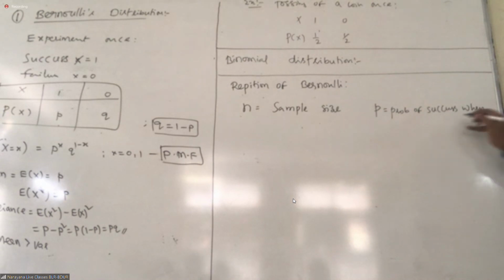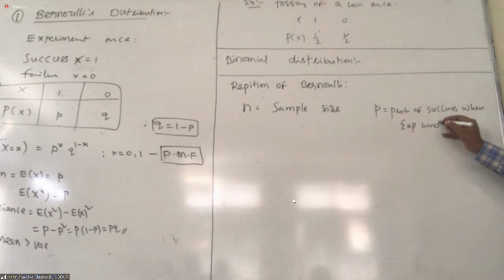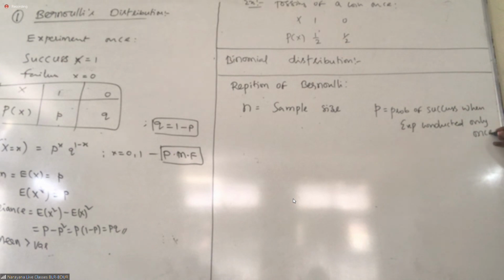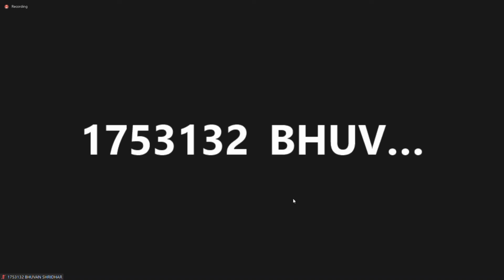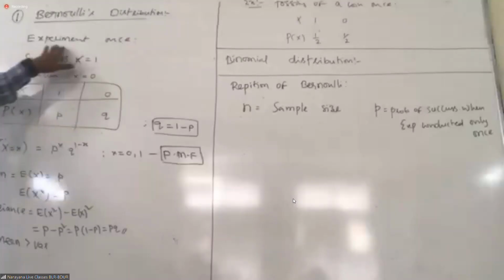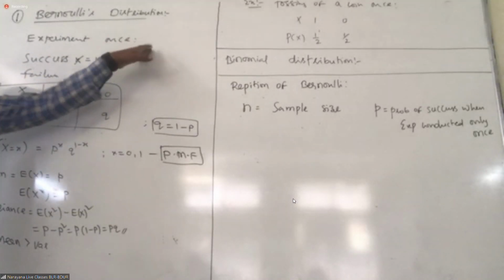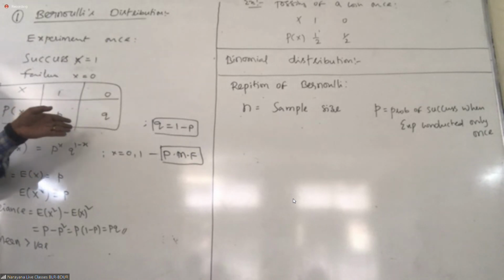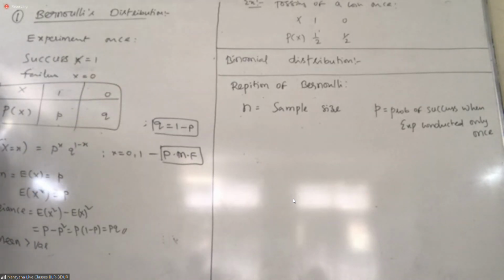When the experiment is conducted only once, that only we have taken here. Students, in the Bernoulli, we have taken the experiment conducted only once, and the probability of success you have taken as P, right? Same thing I am writing over there also, even though you are conducting that experiment some n number of times. So while calculating P, you have to be very careful. How many times you toss the coin, 100 times, that doesn't matter. One time you toss the coin, what is the success? That only we have to take. Got it, all of you?